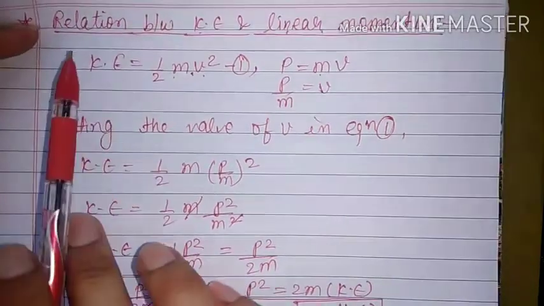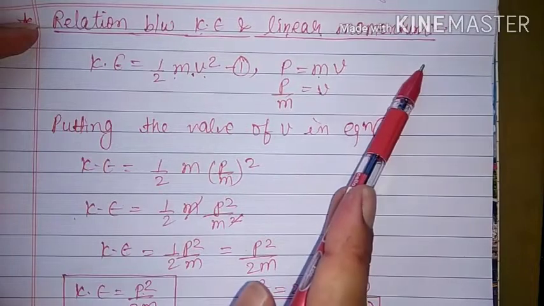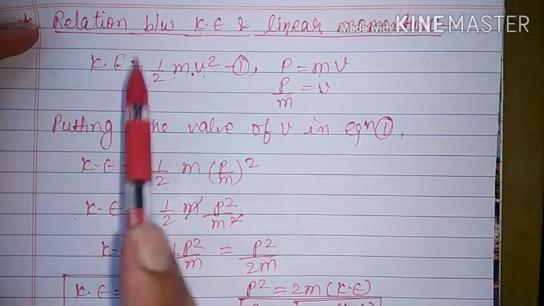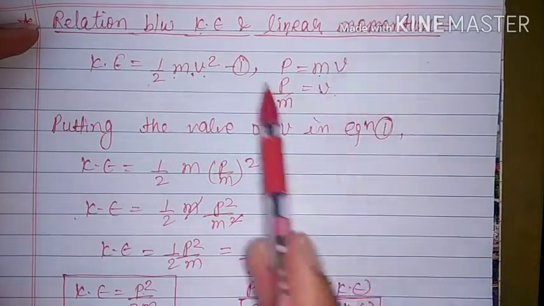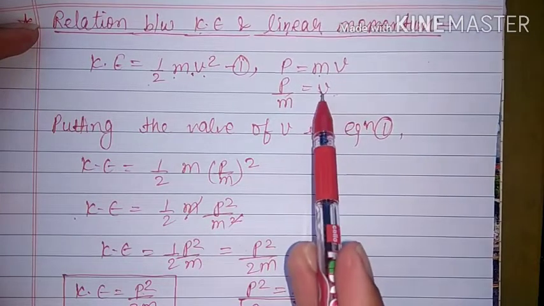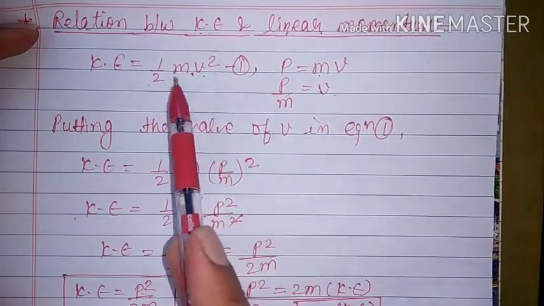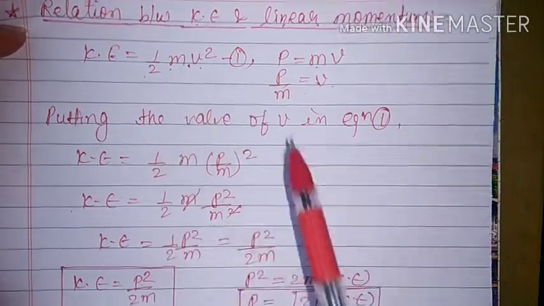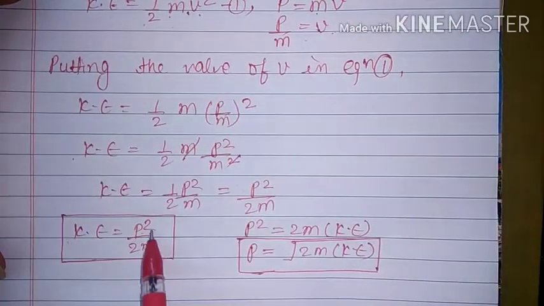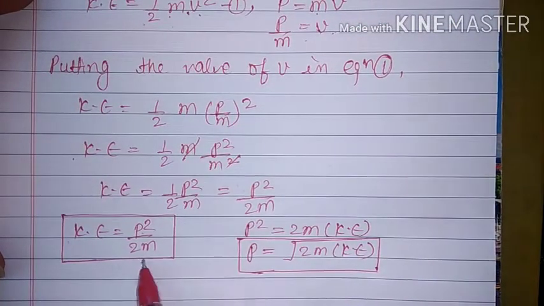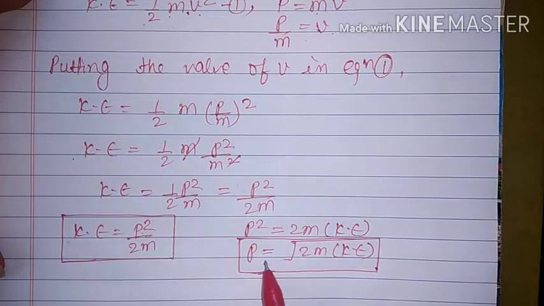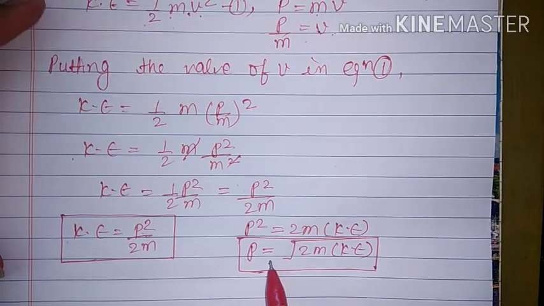From linear momentum we calculated the value of v, then put this value in kinetic energy, and derived the relation between kinetic energy and linear momentum. From the same concept we can also derive the formula for linear momentum.